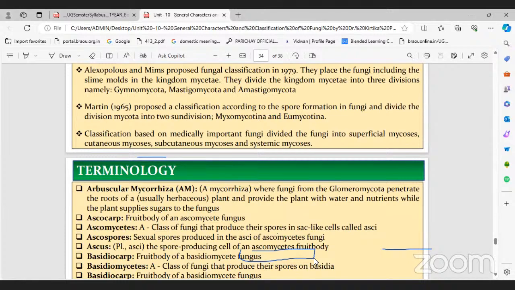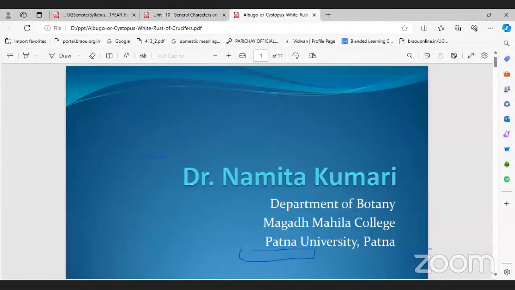We have very less time, right? I think this is the last class. And now the Albugo asexual reproduction. Let's see Albugo asexual reproduction. Is it clear? First of all, algae clear? Yes, sir. Right. Now let's see. Let me take the PPT slide.